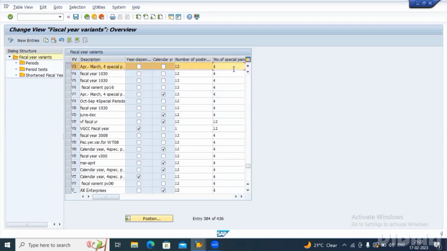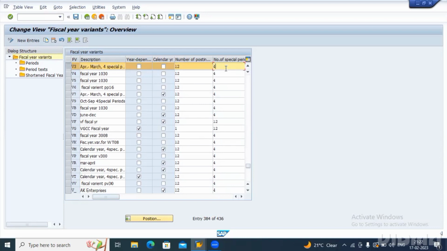We also have 4 special periods, which are used for doing the adjustment accounts in a quarter. India also follows April to March with 12 periods and 4 quarters, so it suits our financial year. Even SAP has given a standard V3 for India.